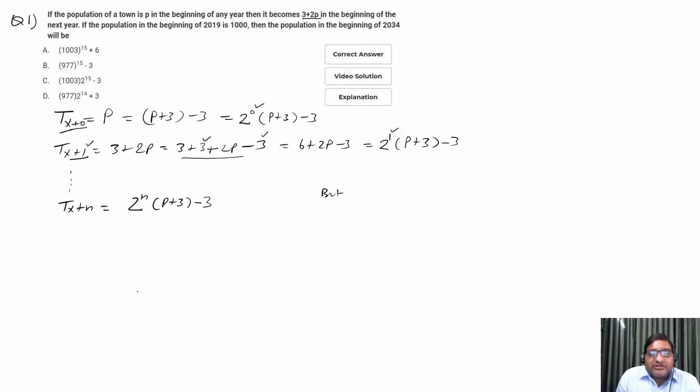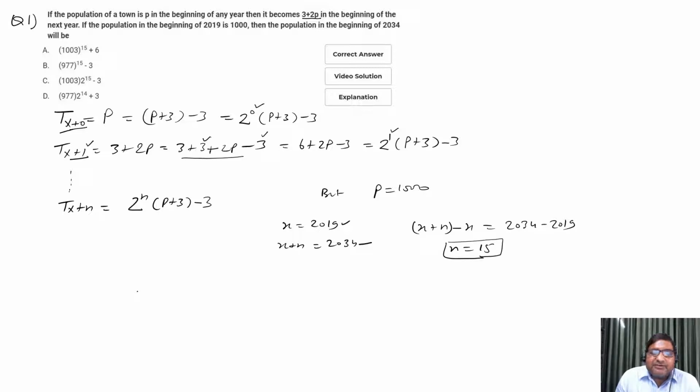But the given value of P is 1000, x is 2019, and x plus n is 2034. So if we subtract, x plus n minus x means 2034 minus 2019, so n will be 15.